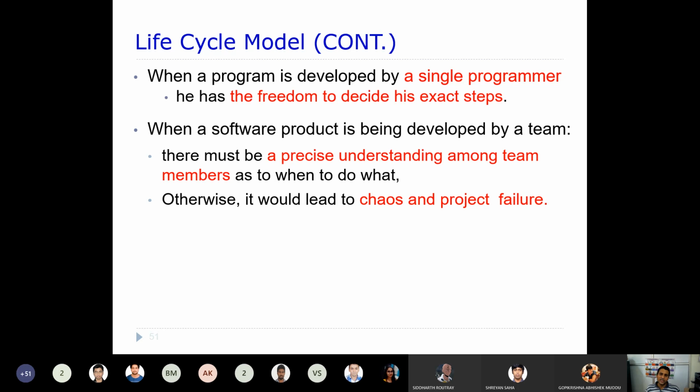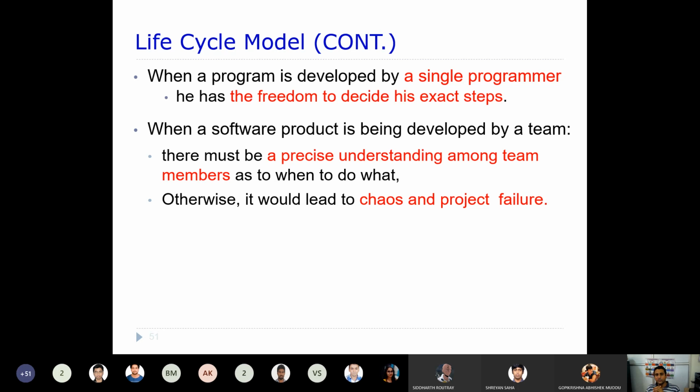He has the freedom to decide: he can omit the requirement analysis phase, or he may first go straight to coding. Usually, when we give an assignment to our students, they directly enter into the coding phase without going through other phases. They try to code first, because they have the freedom to decide.